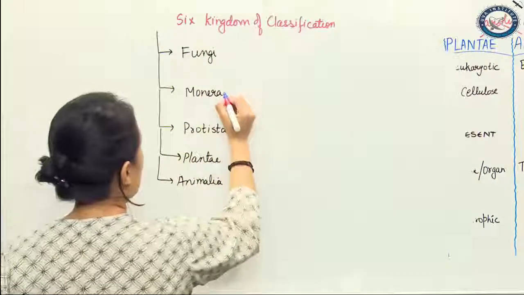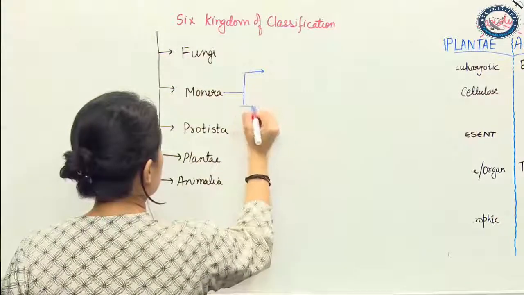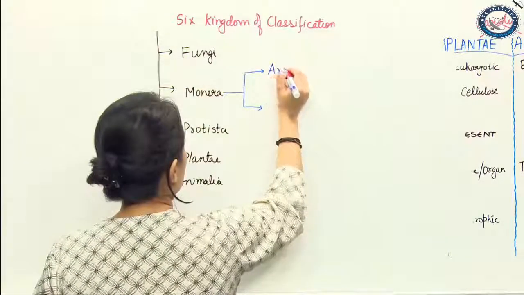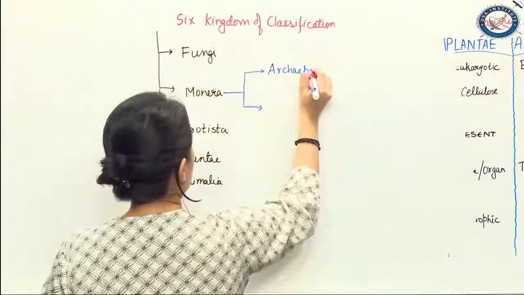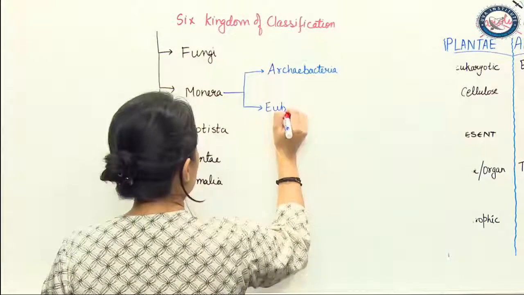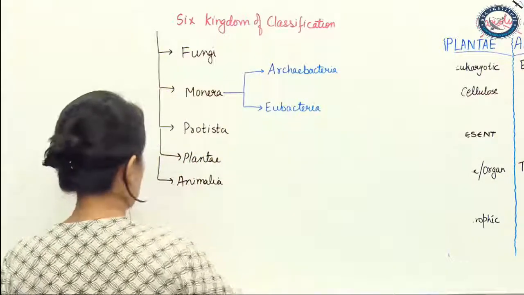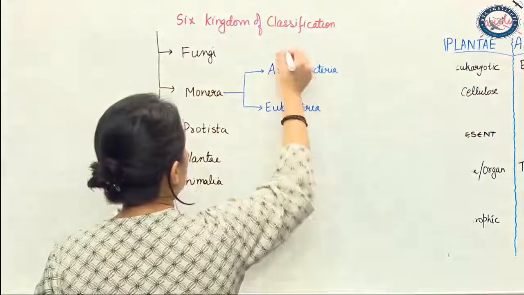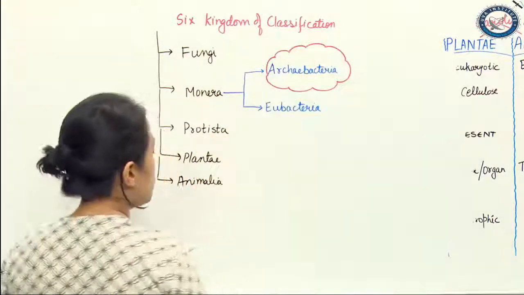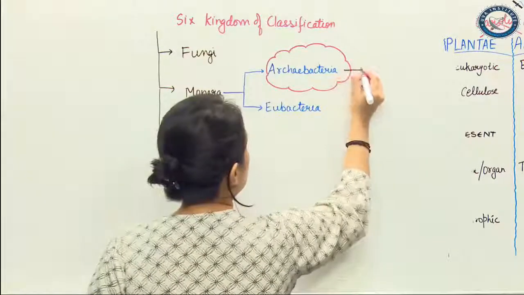This Monera was later subdivided into Archaebacteria and Eubacteria. Archaebacteria are the ones which are also known as your primitive bacteria.